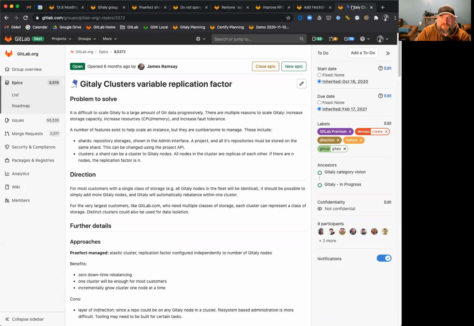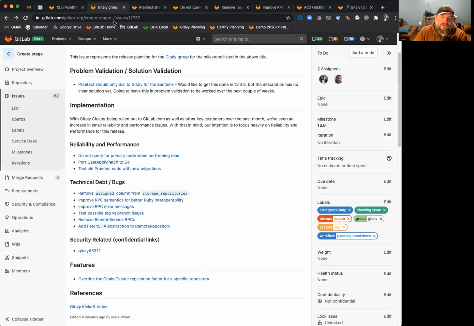This is a really exciting feature for Gitaly Cluster. It will enable our users to specify how often their repositories are replicated across the cluster, how many nodes they're replicated on, which allows them to be much more efficient in their use of storage. It also allows for exceptional horizontal scaling and allows for high availability amongst all of those repositories that they deem critical, or less high availability for those repositories that are not as critical. That's a really important feature for Gitaly Cluster, and we're excited to continue to work on that in this release.